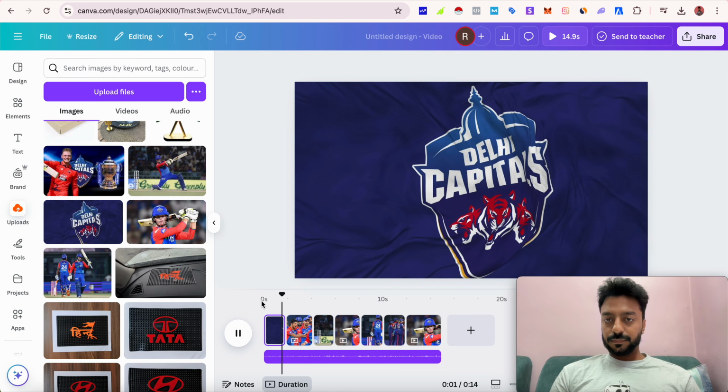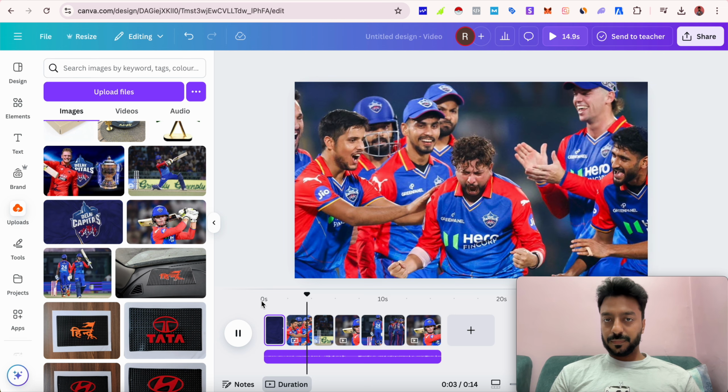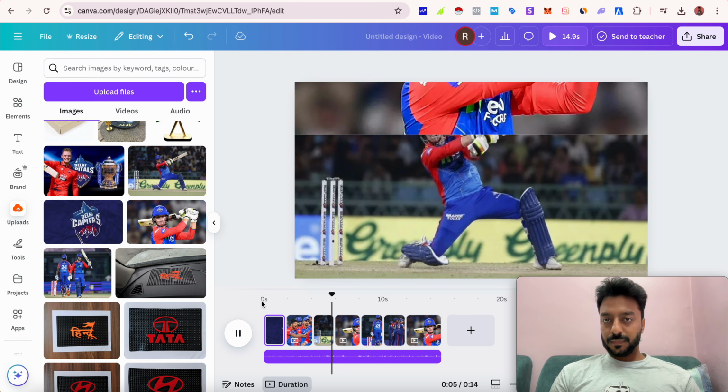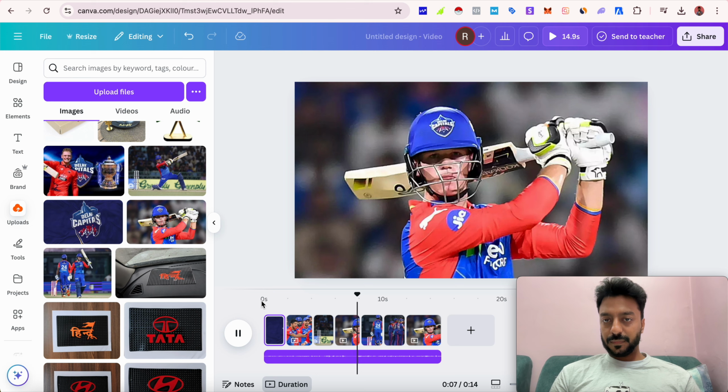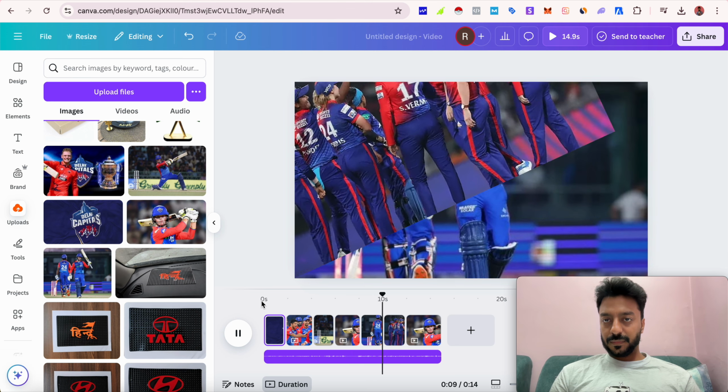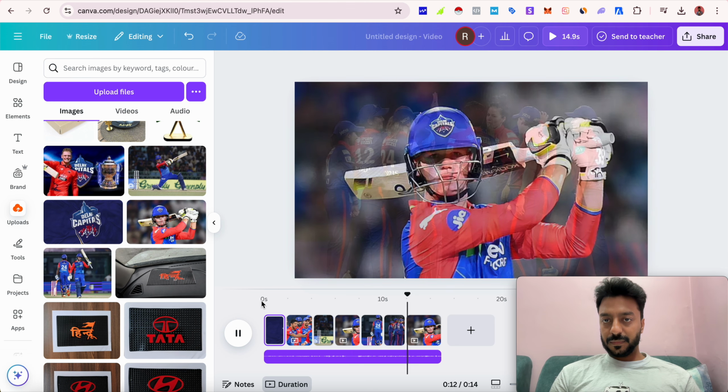Delhi Capitals star slams 100 off 37 balls in practice match ahead of IPL 2025. Young Australian batter Jake Fraser McGurk smashed an outstanding century off just 30.